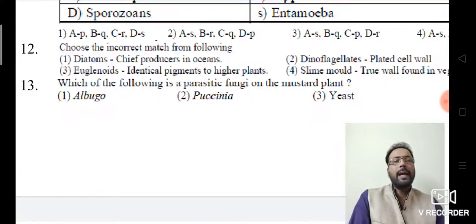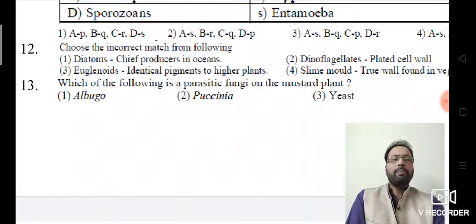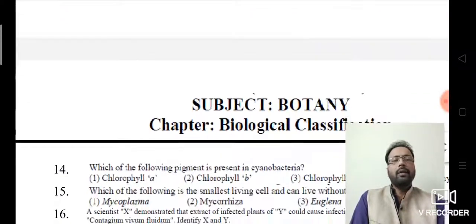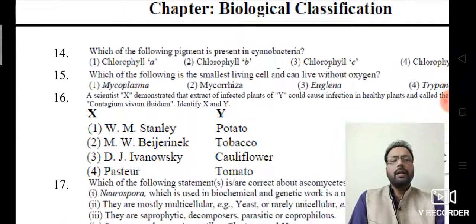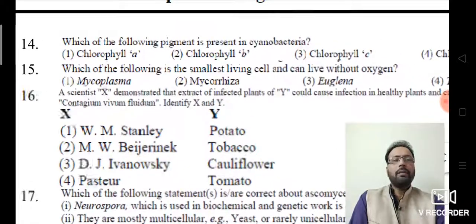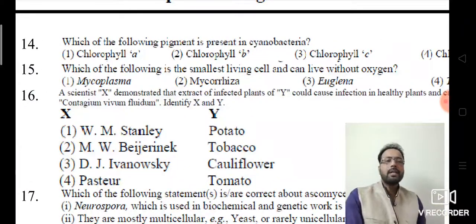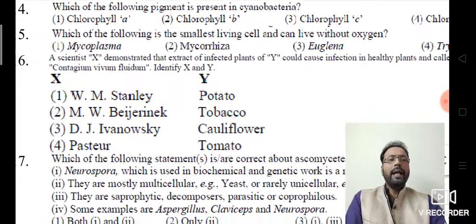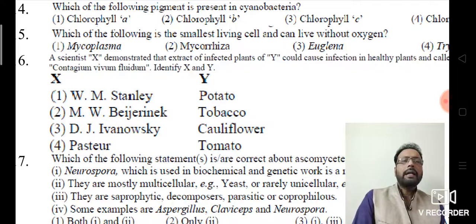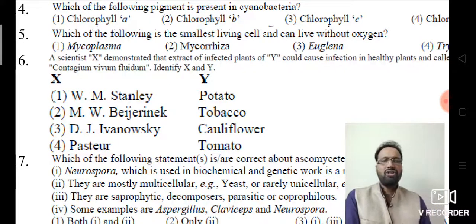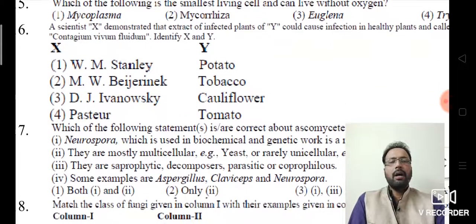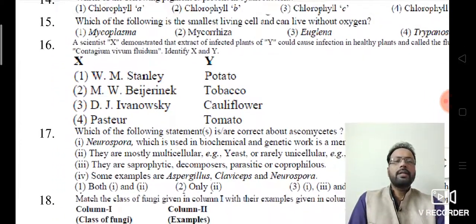Then the 13th question, look at there. Which of the following is a parasitic fungus on mustard plant? Okay, so that is clearly Albugo. Then we are going to the 14th question. Which of the following pigments is present in cyanobacteria, blue-green algae? Definitely chlorophyll a. Then which of the following is the smallest living cell and can live without oxygen? Yes, definitely mycoplasma. Then look at the 16th question.